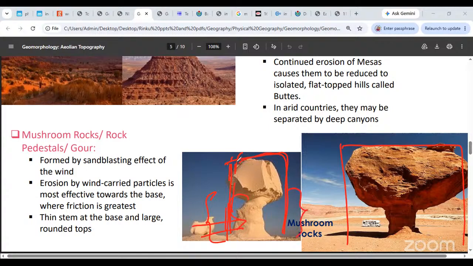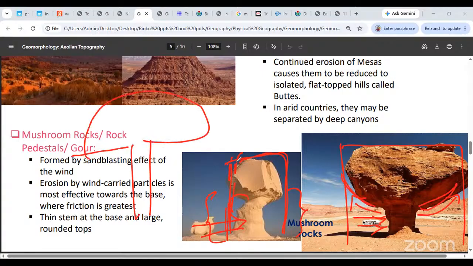Because of that, the lower section of the rock gets eroded into a thin stem-like structure. Also, when the wind is acting upon this part, part of the wind is being deflected in this fashion, going out like this. So obviously this structure also gets eroded. It gets a nice rounded shape and starts looking somewhat like a mushroom. That is why these rocks are famously called mushroom rocks or rock pedestals or gour. Is this landform clear?